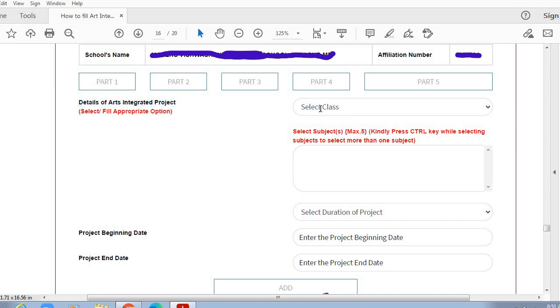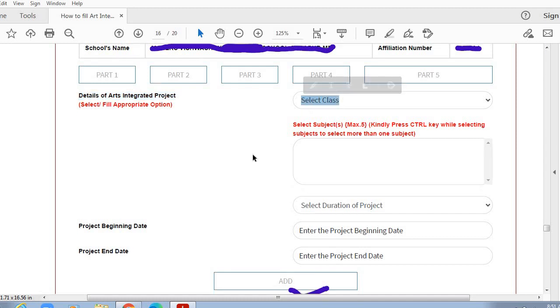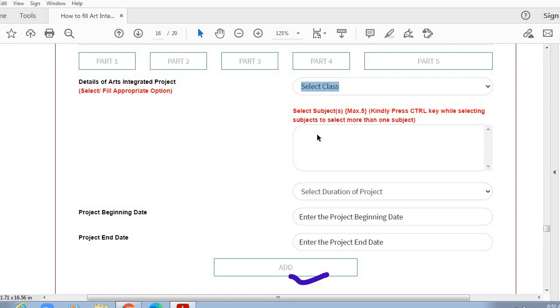So again, in this space we need to select the class and how many subjects we want to cover in that art integrated project, that we need to select here from the drop down menu. In this box you will be able to see the names of all the subjects for grade 9 and 10. When you want to select multiple subjects, you should press the control button and you can select more than one subject. You can select a maximum of 5 subjects.